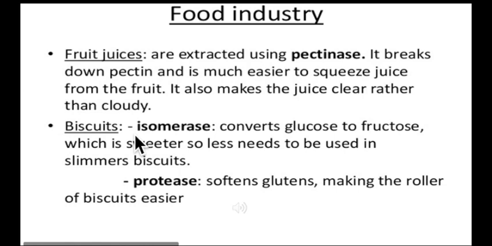Another example is isomerase, which is used in biscuits. It converts glucose to fructose, which is sweeter, so less needs to be used in slimmer biscuits. Protease enzyme is used to soften gluten and make rolling the biscuit dough easier. As you already studied in bread making, gluten is found in flour and it is a form of protein. So protease enzyme is used to convert this protein into smaller molecules, so that making rolled biscuit becomes easier.